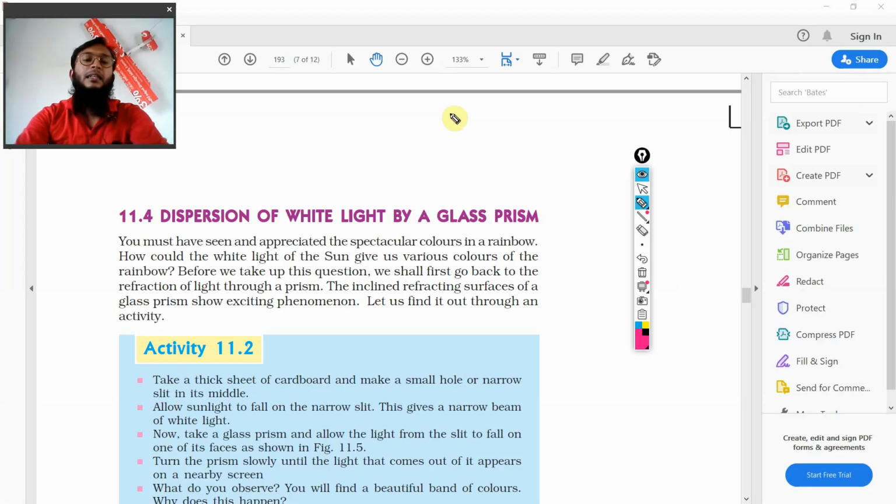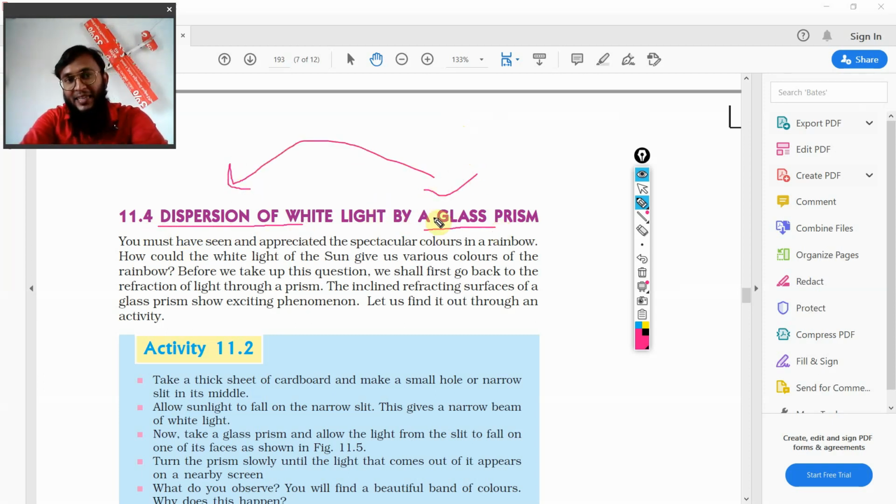In this class we were learning about the dispersion of light. The magic of science we are talking about is this. All the phenomenon, the concept behind it, is dispersion and refraction. The topic for today is dispersion of white light by a glass prism. If we understand the dispersion of light in the glass prism well, then we will be able to understand the formation of a rainbow very well.